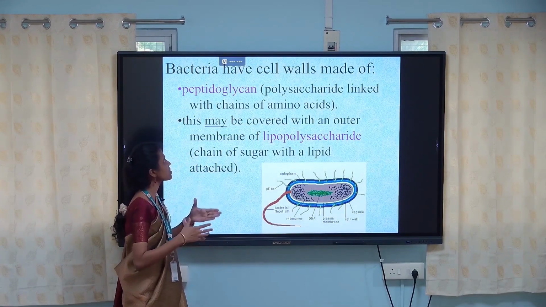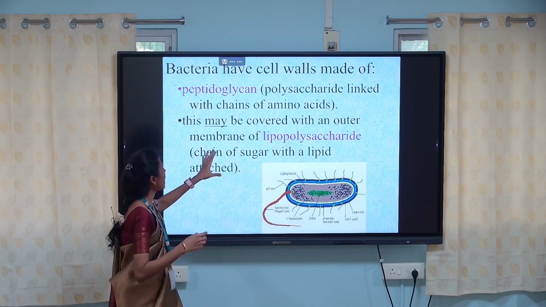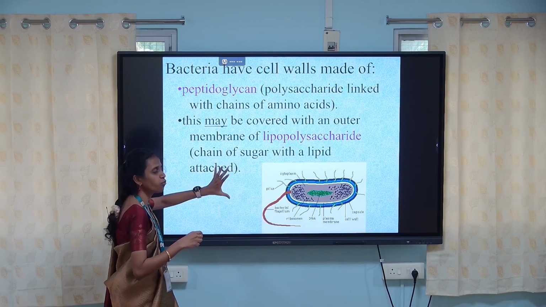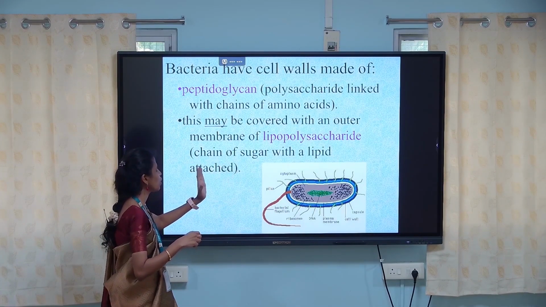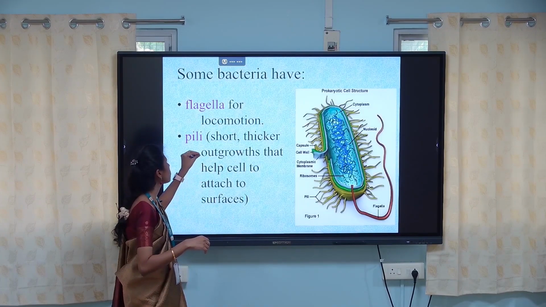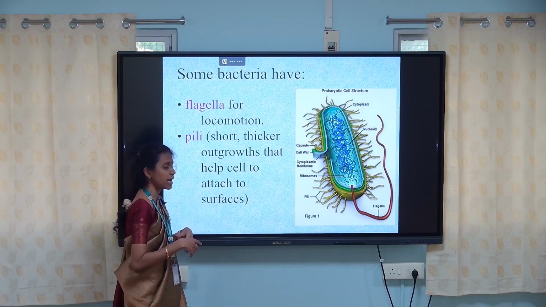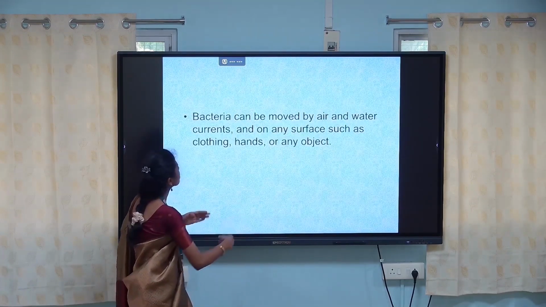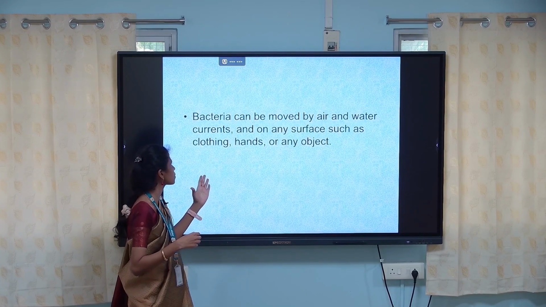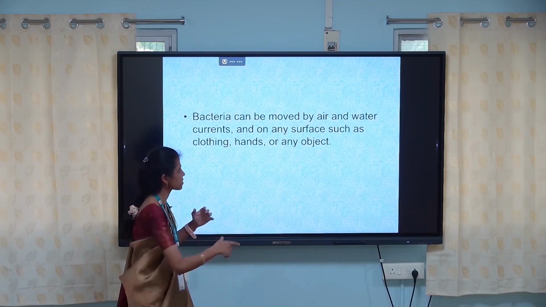Bacteria have cell walls made up of peptidoglycan, that is polysaccharide linked with chains of amino acids. This may be covered with an outer membrane of lipopolysaccharides, that is chains of sugar with a lipid. Flagella are for locomotion, and it has some pili. Pili are short, thicker outer growths that help the cell attach to surfaces. Bacteria can be moved by air and water currents and on any surfaces such as clothing, hands or any object. It can transfer from place to place.